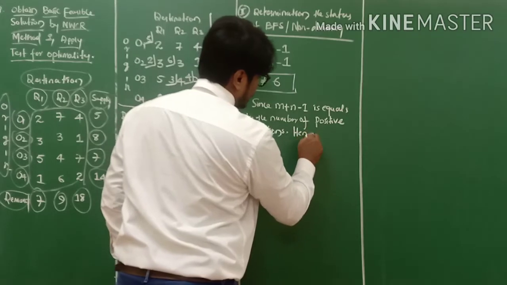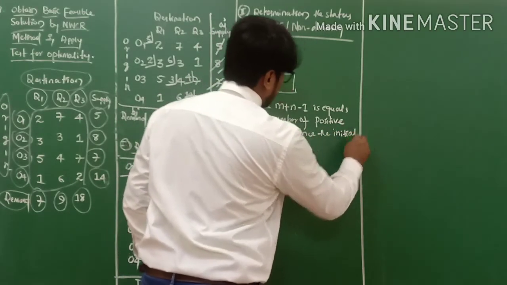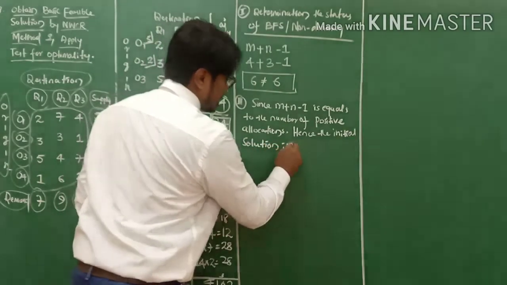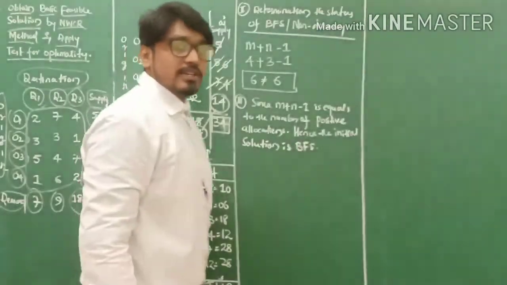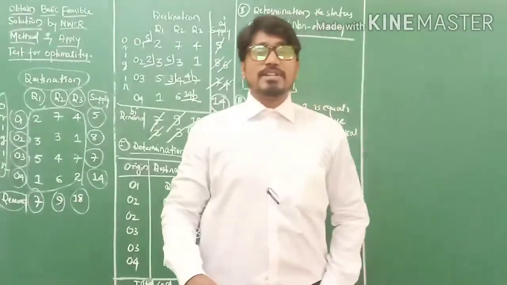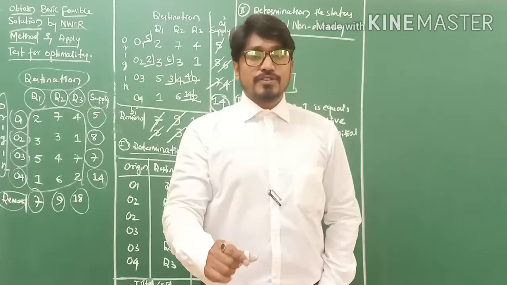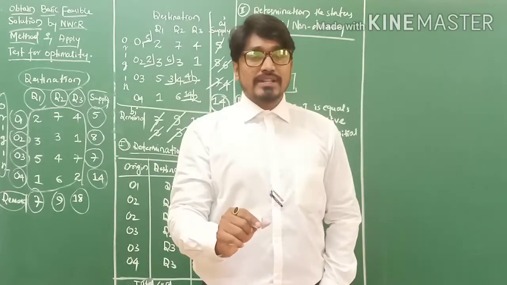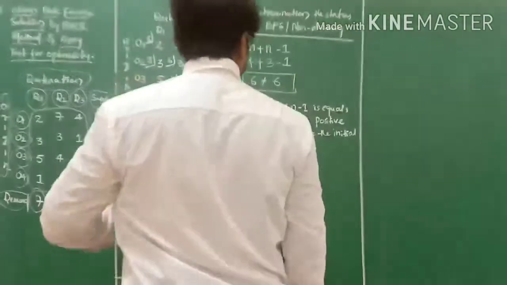Hence, the initial solution is a basic feasible solution, my friends. See friends, the initial solution is a basic feasible solution. If it is a basic feasible solution, we can easily proceed with the test for optimality, modification method or UV method, my friends. So straight away we'll apply the test for optimality.